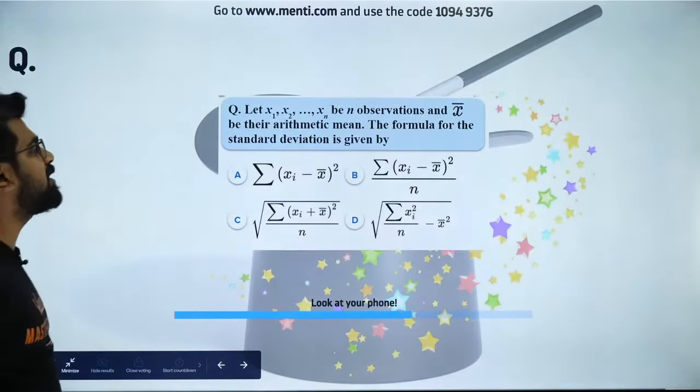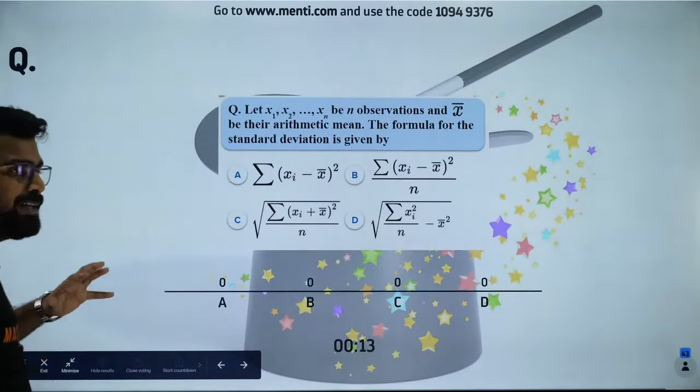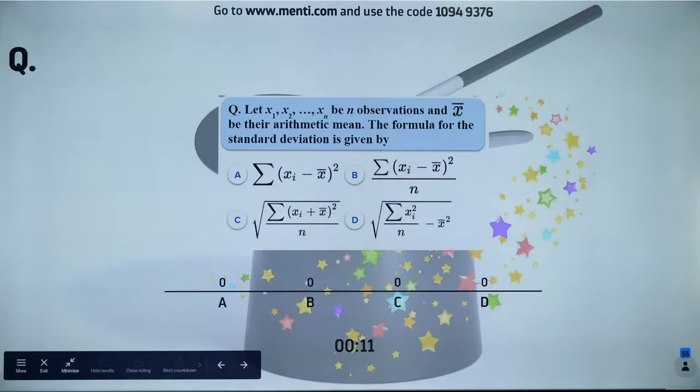This is a formula for standard deviation. How do you figure out standard deviation of a given set of data? That is what you learn from here. Please do it, my dear friends. I want all of you to try it out. It's actually a very good question.